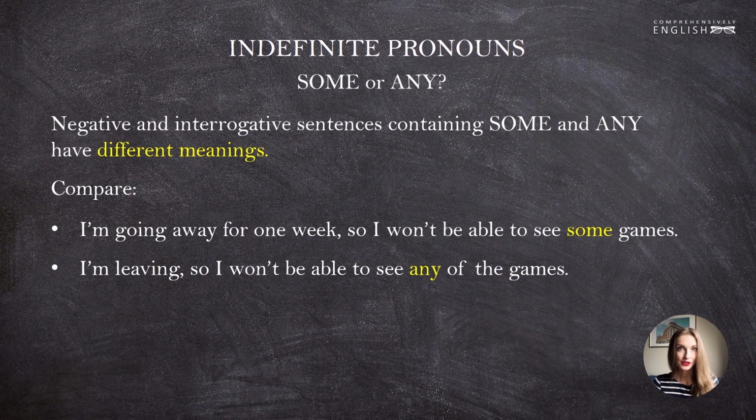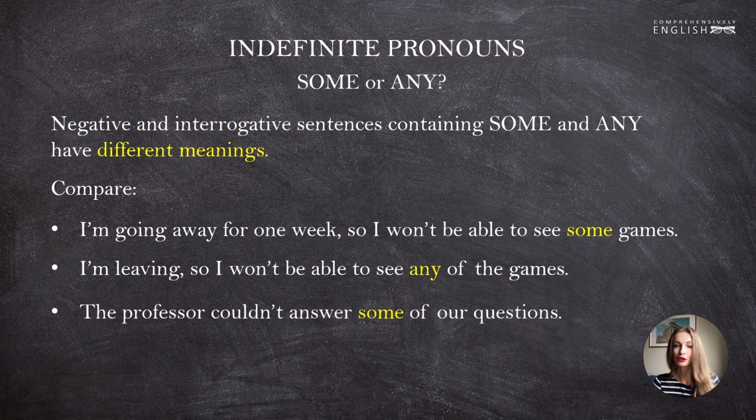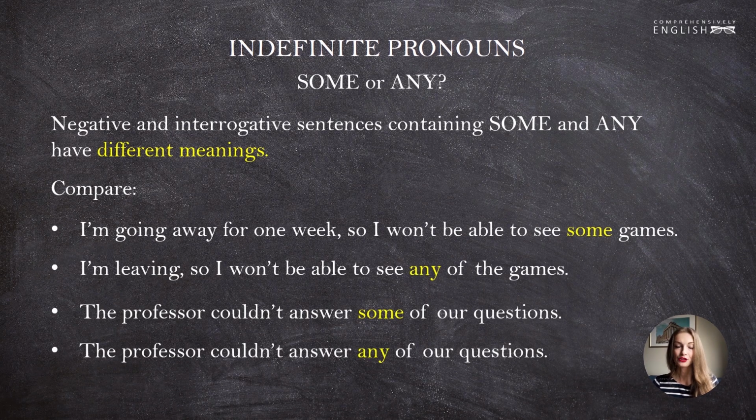Another couple of examples to compare. The professor couldn't answer some of our questions, and the professor couldn't answer any of our questions. The first sentence tells us that the professor couldn't answer only some of our questions, but the majority of our questions received their answers. Whereas the second sentence tells us that the professor wasn't able to answer any of our questions at all, so he answered no questions.